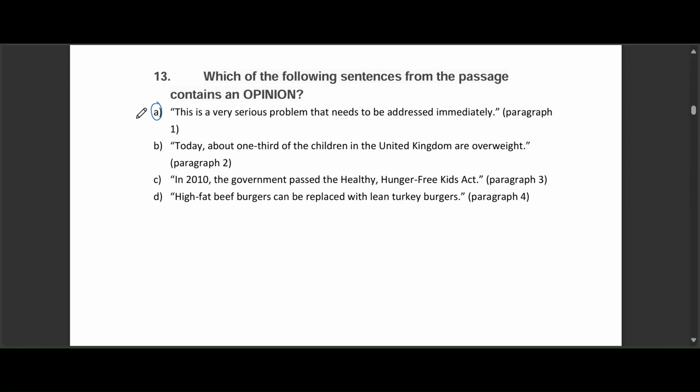The correct answer here is option A. Saying something is very serious is a personal feeling, so it's an opinion. Now, option B gives us a fact with a statistic. Option C tells us about something that happened in history. And option D gives us a suggestion, which is also a factual possibility.